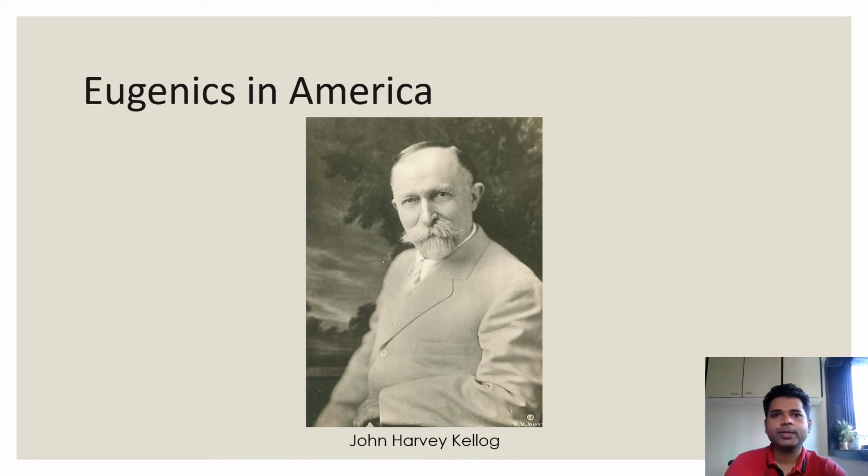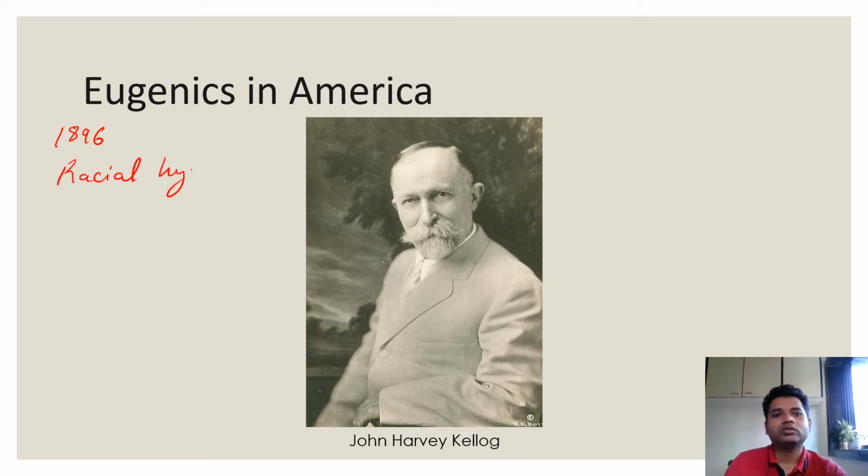He was very much inspired by Galton's theory that there should be certain racial cleanliness, as he called it, and in 1896 he started a movement known as racial hygiene.